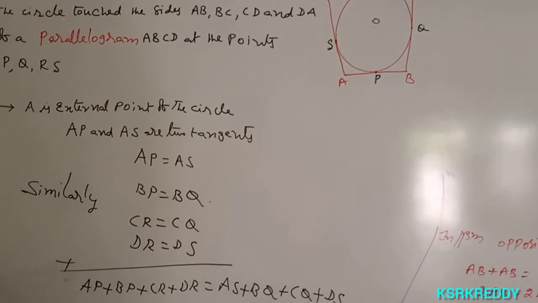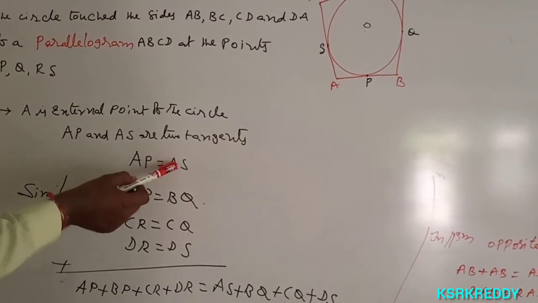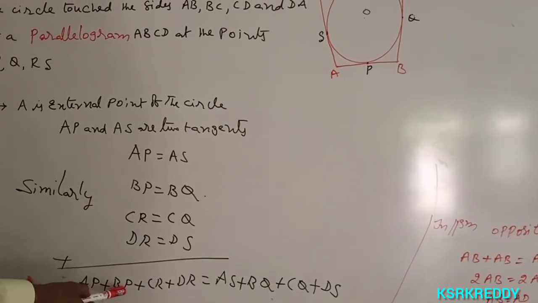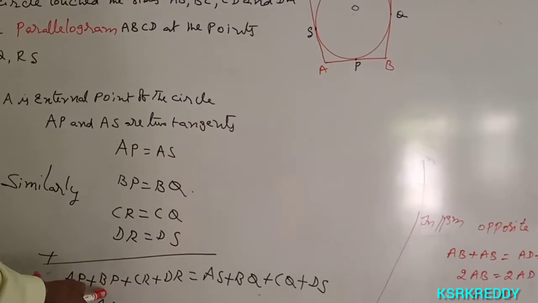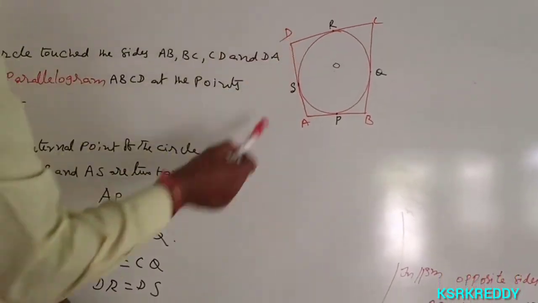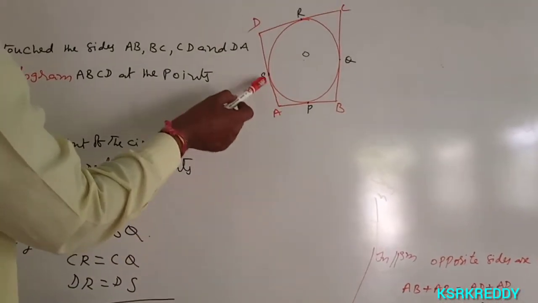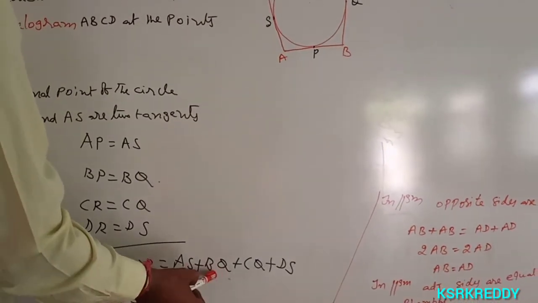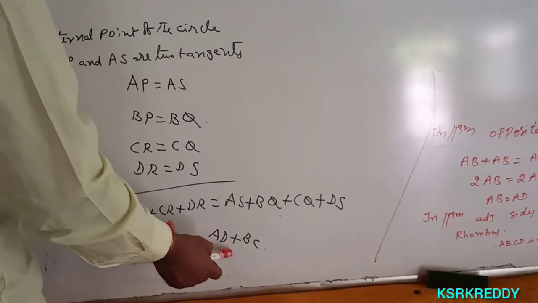Add both sides. So AP plus BP plus CR plus DR is equal to AS plus BQ plus CQ plus DS. Observe the picture: AP plus BP equals AB. Next, CR plus DR is equal to CD. And AS plus DS is equal to AD. BQ plus CQ equals BC. So AB plus CD is equal to AD plus BC.